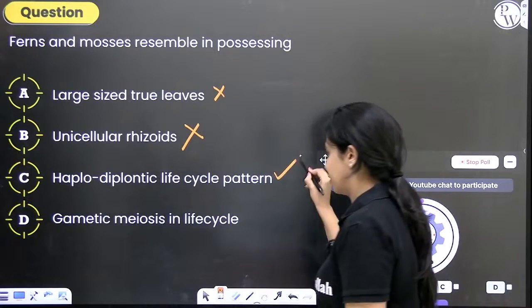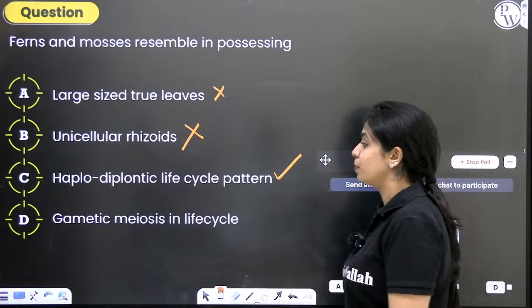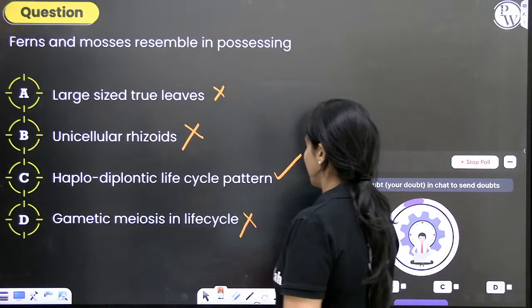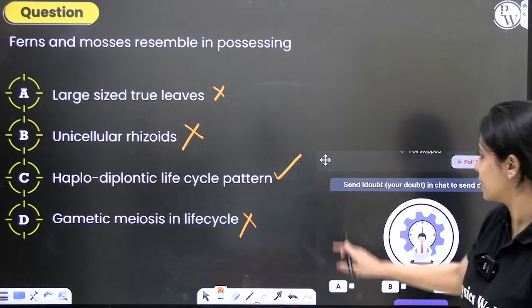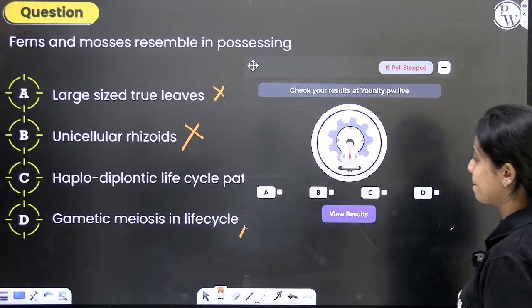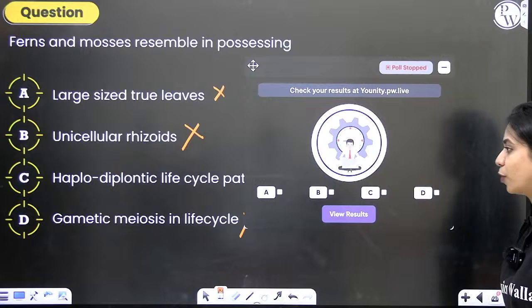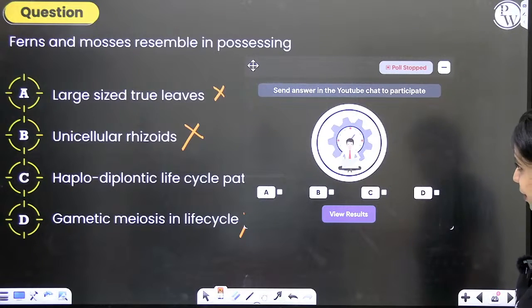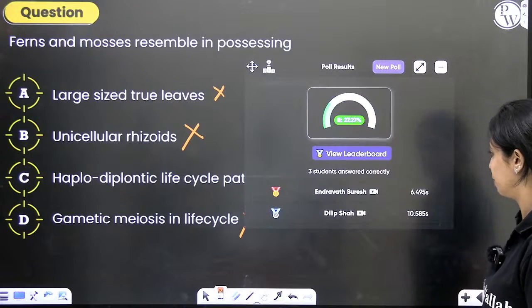Haplodiplontic life cycle pattern. Yes. Gametic meiosis in life cycle. No. When gametes are formed, it's mitosis itself, right? Because it forms from the gametophyte. Meiosis happens during spore formation. So it's sporic meiosis, not gametic meiosis. The correct answer is option B.